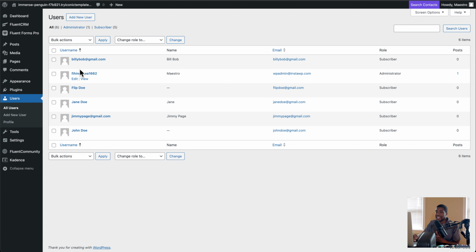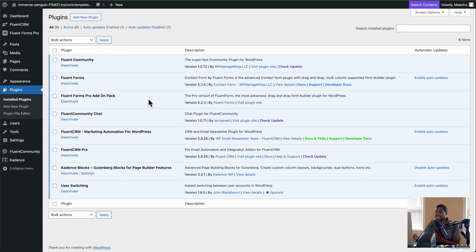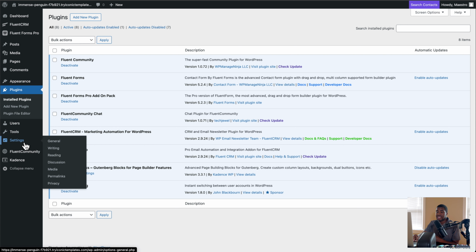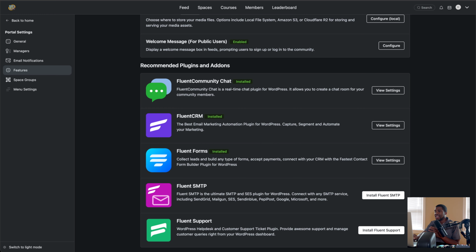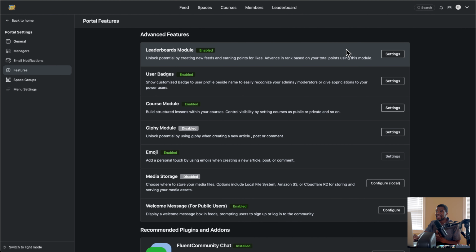Like I said, it does add a plugin. I had to learn that too, that Fluent Community Chat is a separate plugin. I thought it was just a feature, but it's a separate plugin. And there are no settings on here. That's another thing to keep in mind. With Fluent Community, there are no settings here in the WordPress admin area. Everything is inside the community itself.